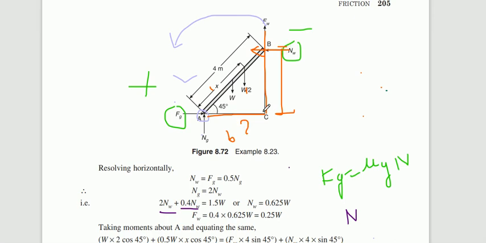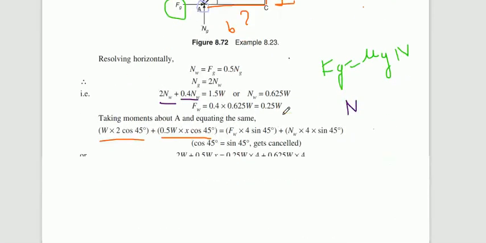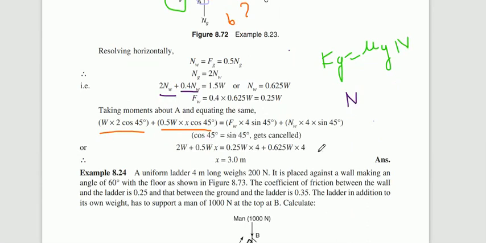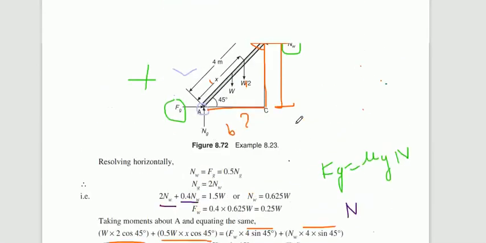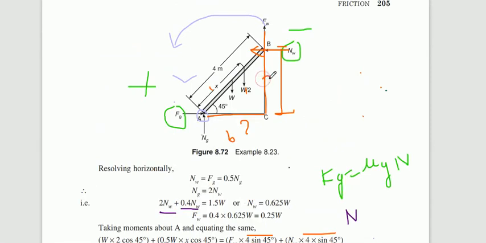So therefore AC is 4 into cos 45, and 4 into sin 45 is your BC value. Similar thing, but you need to understand by seeing the triangle. This is cos 45, this is cos 45 and this is sin 45.